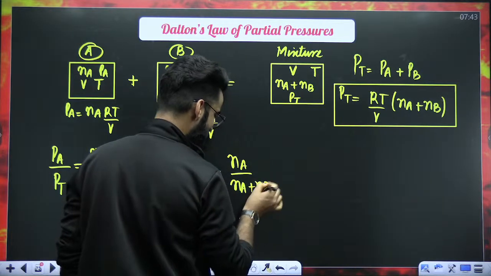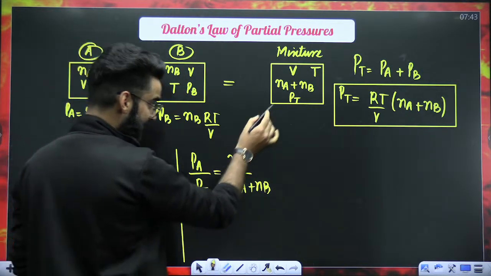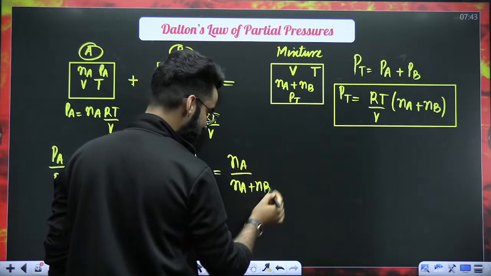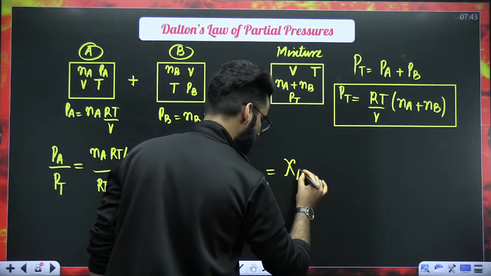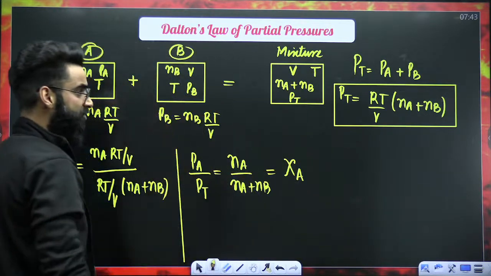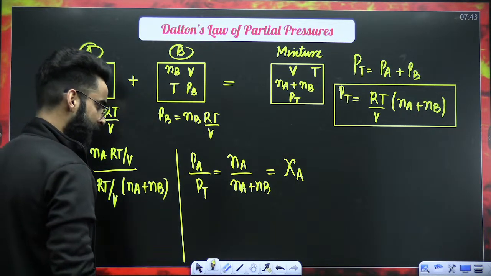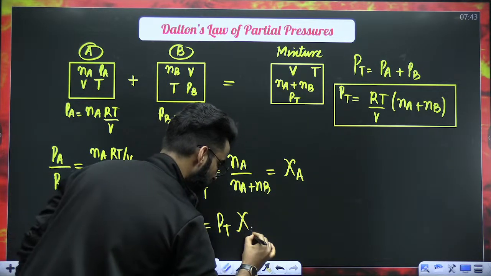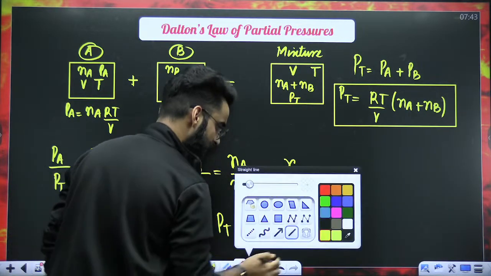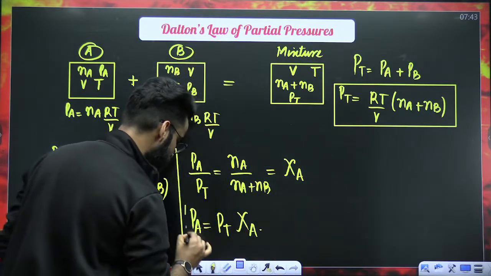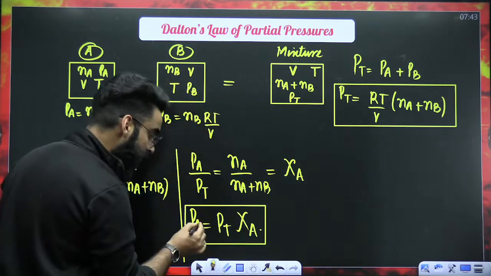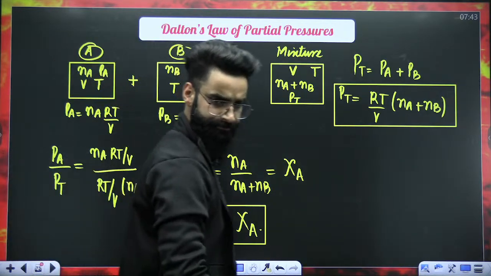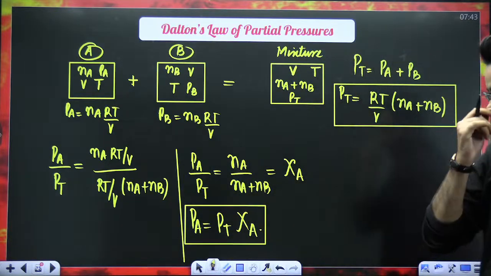So my dear students, this Na divided by Na plus Nb, what is Na? Na means the number of moles of A in the container. Nb means the number of moles of B in the container. So Na divided by Na plus Nb, do I call it the mole fraction of gas A in the resulting final mixture? Yes, it's the mole fraction of A. So finally you got one result: Pa is equal to Pt multiplied by the mole fraction of A. So if I ask you from now onwards to calculate the partial pressure of gas A, the contribution of gas A towards the total pressure of the mixture, this is the relation which we'll be using, right?